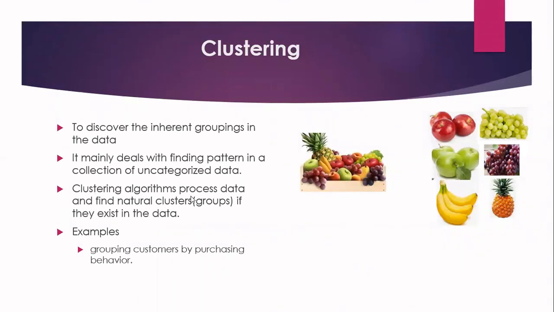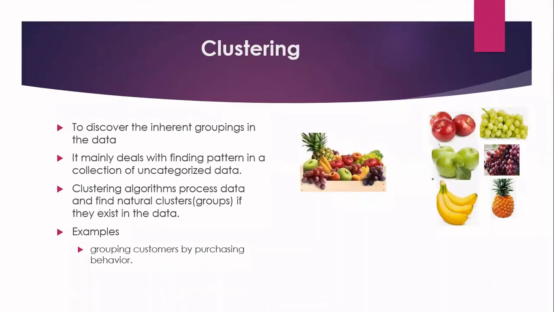And these clustering algorithms will process the data and find the natural clusters. The clusters must be natural because we are not giving any labels for that. So it is going to find the clusters which exist automatically in nature. And sometimes if clusters do not exist, then it may not be grouping the items. We cannot say that there will always be a cluster. Based upon your algorithm, if the cluster does not exist, you will not get any cluster. So if the clusters exist naturally, it will find the clusters. An example is whenever we go for any shopping, there they want to find or group the customers based upon the purchasing behavior.